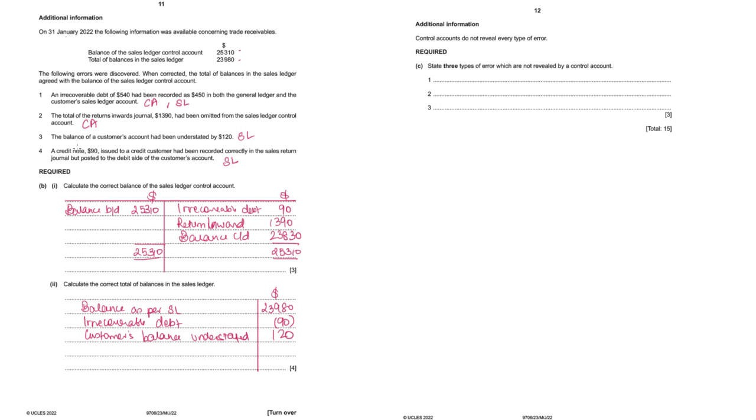And the fourth one, the sales returns should have been posted to the credit side of customer's account, but it is posted to the debit side of customer's account, so we will have to reduce it twice from the customer's account. So credit note incorrectly posted, $180.